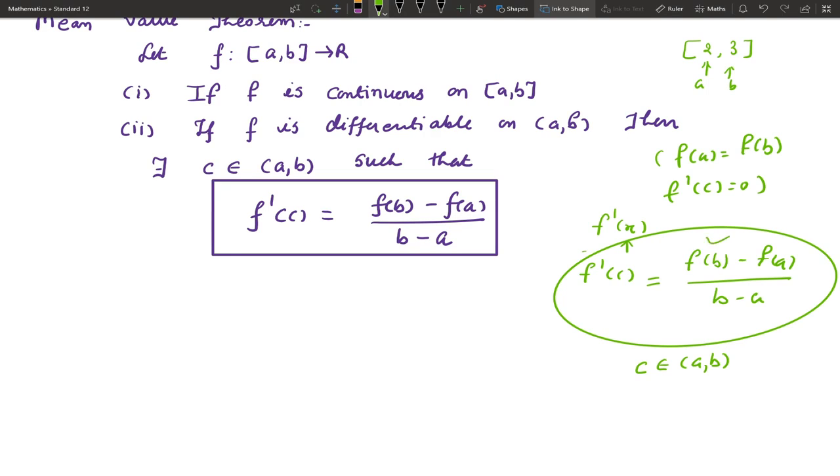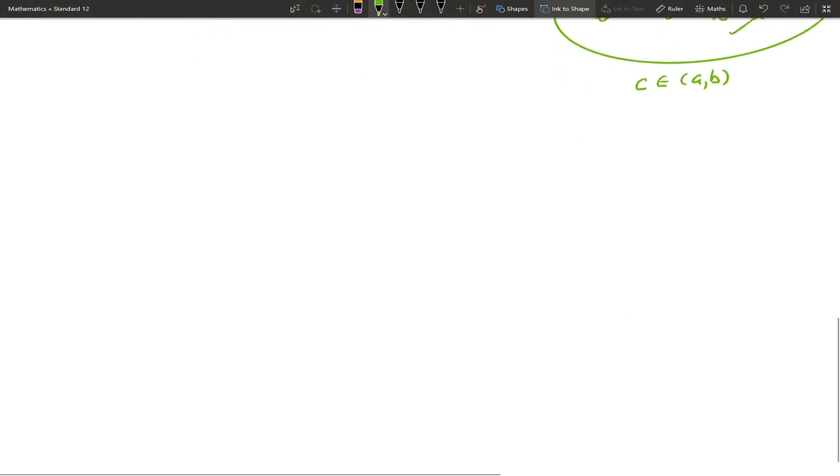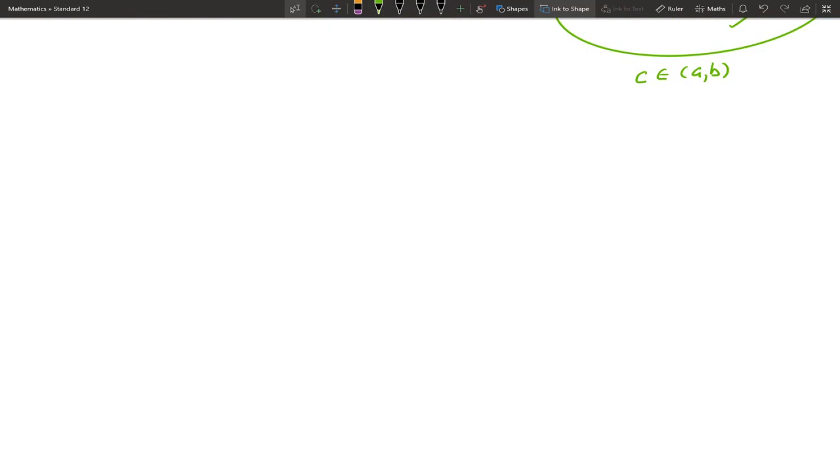Evaluate f of b minus f of a upon b minus a. Compare these two things and solve this equation for C belongs to open interval a comma b. Now, the geometrical interpretation of the mean value theorem is